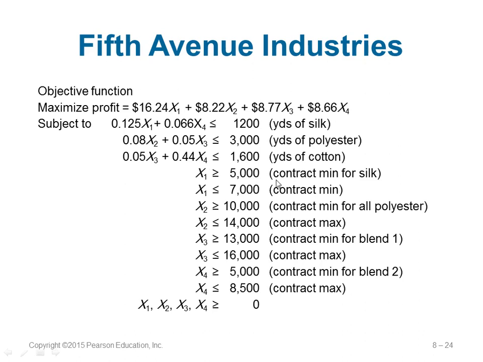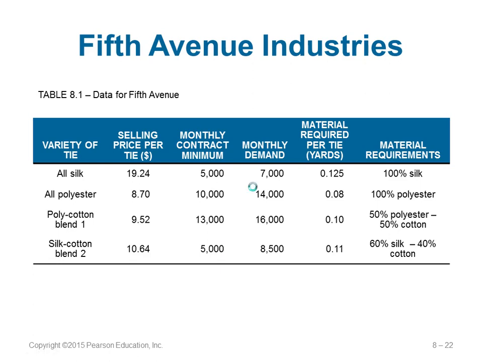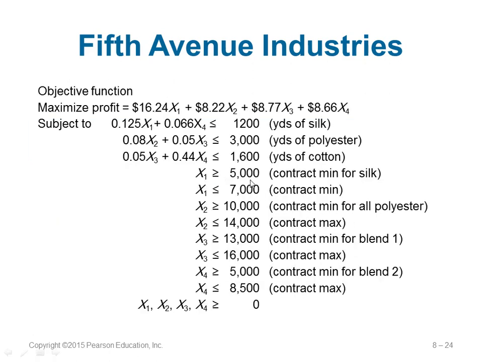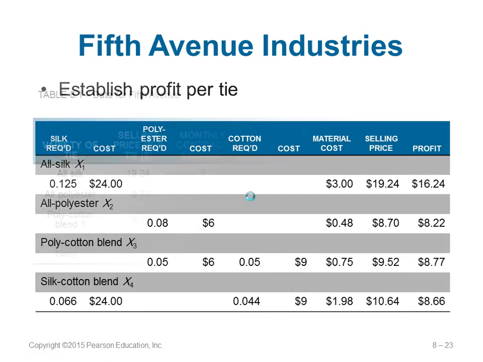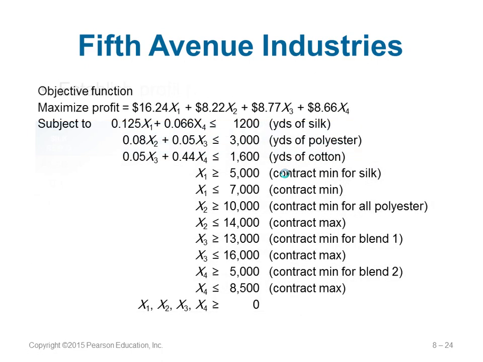And there is a contract minimum, which is given here. Minimum means greater than or equal to, as we know. And there is also the value of monthly demand. So that is the maximum, so it is less than or equal to. We should surely be greater than this much and no more than that. All these are given, and this is the non-negativity.